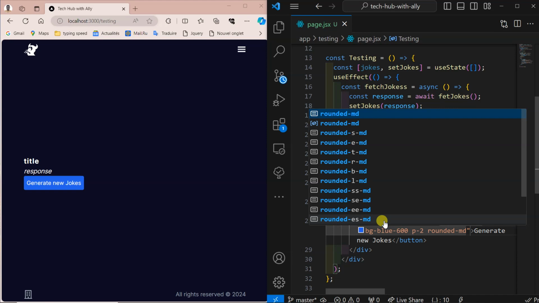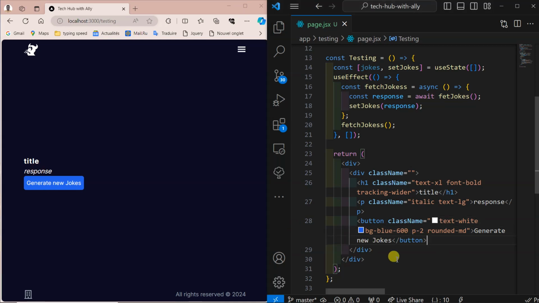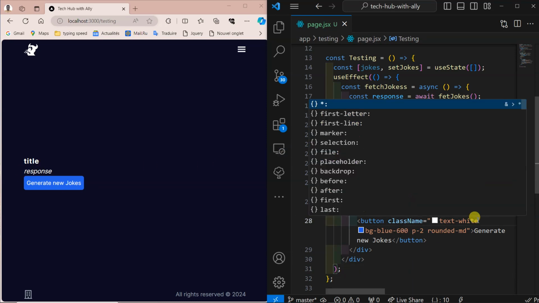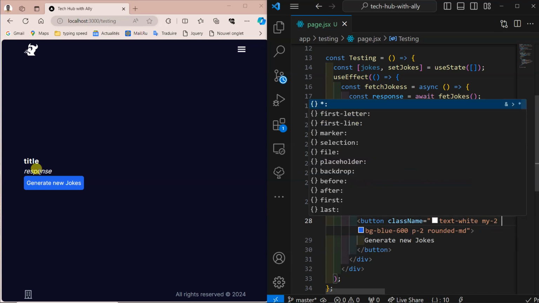Now by doing this, I get this nice button with zero effort, you see. Then this button will have onClick. When I click on it, I want something to happen. First of all, I need this button to have distance up and down, so I can make it by margin y, top and bottom should be 2, so I can have this space between the response and this button a little bit, you see.